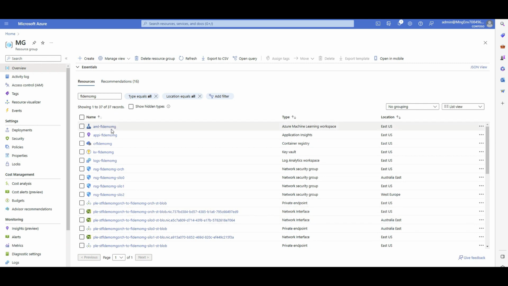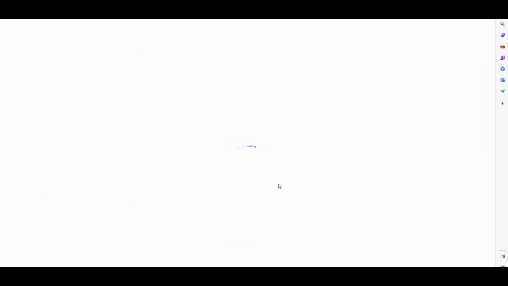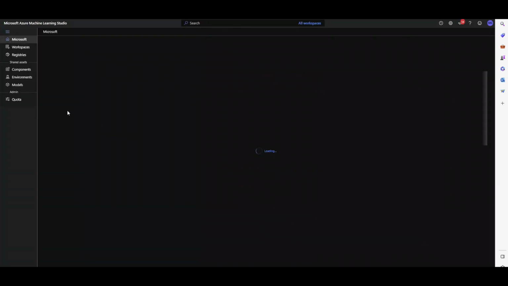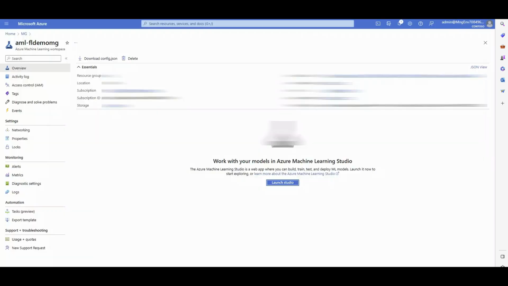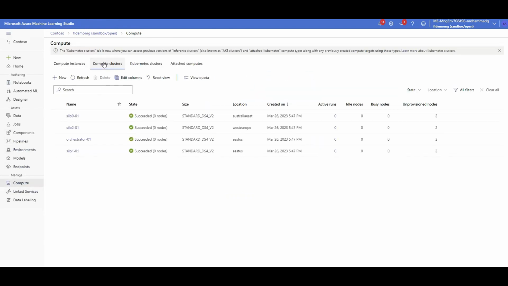All right, so let me open up my Azure ML workspace, which is the orchestrator. You can see here I actually have it open. Let me switch my screen. There you go. When I click on compute, I have those compute clusters created, which are the silos, and each of them, as you can see, is in a different location.